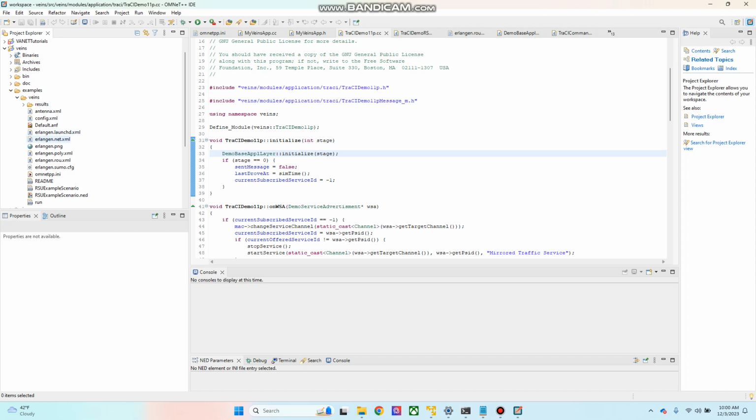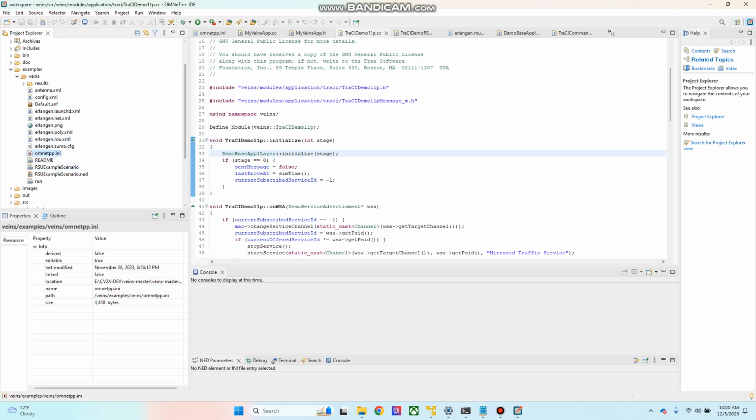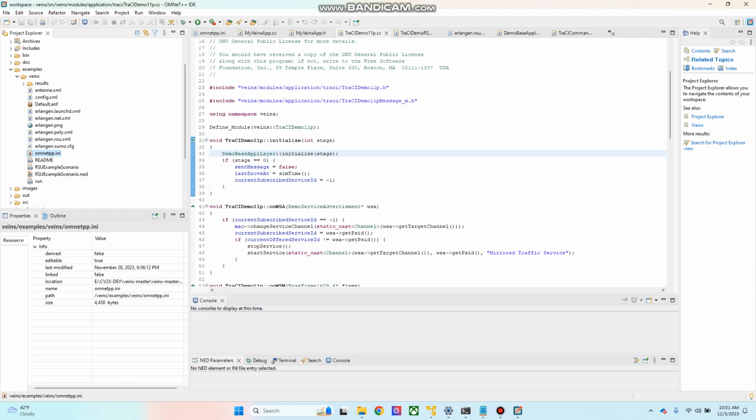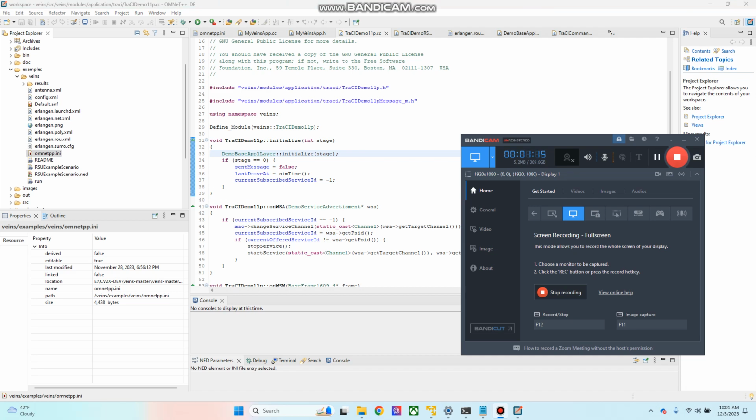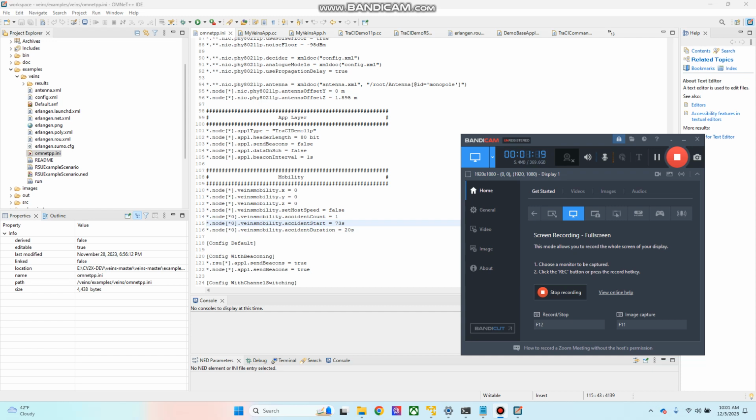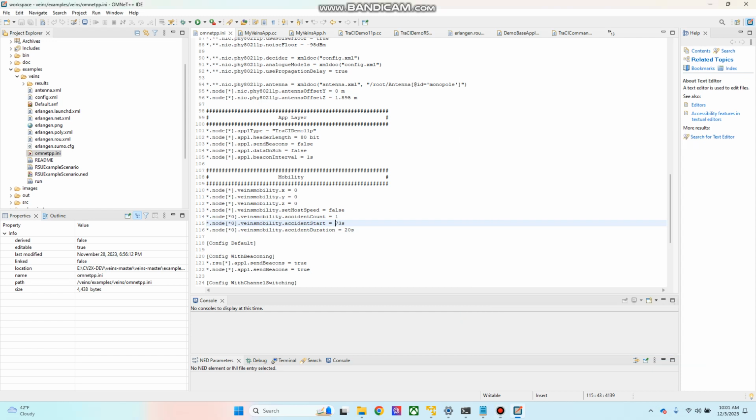Veins, example, veins, omnetpp.ini. So here, let me check at what time I have configured the accident. Right now the accident time is configured at the 73rd second. So let's reduce it to, say, the 63rd second. We can manage it. And the accident duration in the initial case was 50 seconds, so I have made it 30.